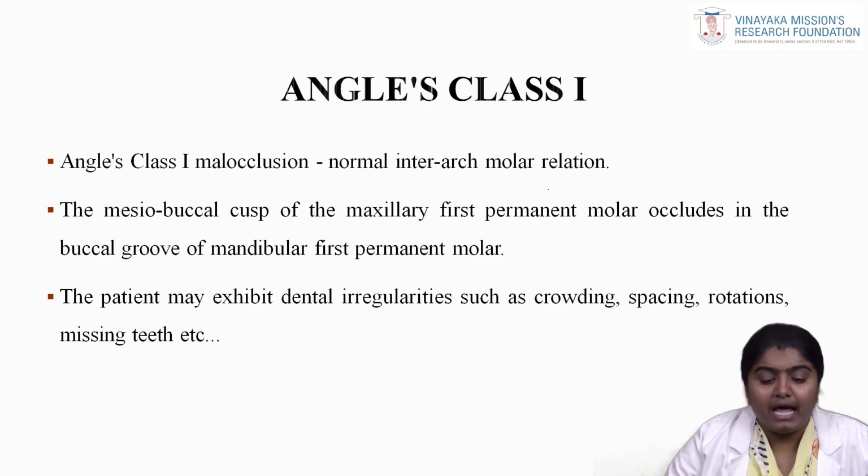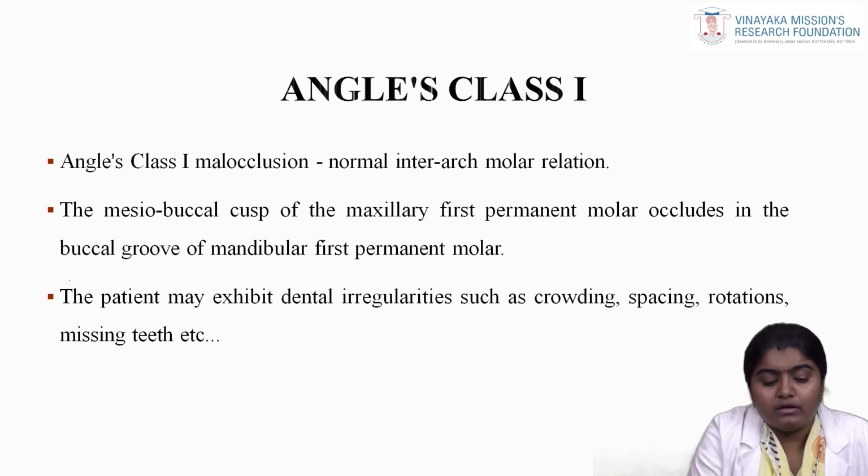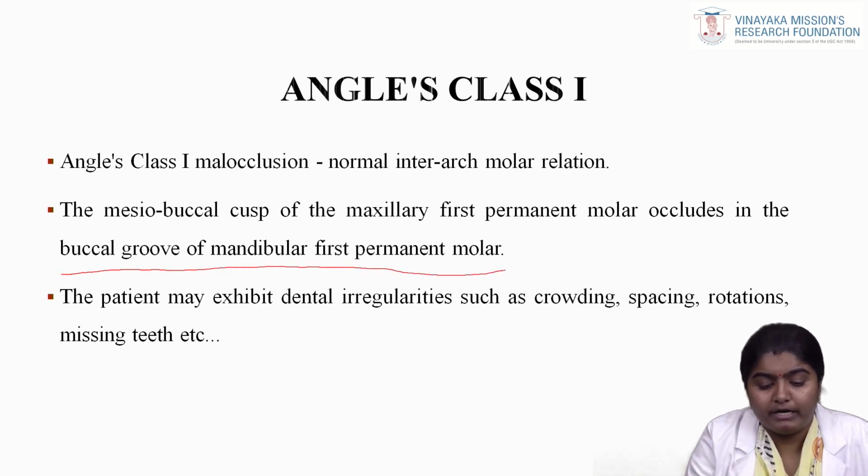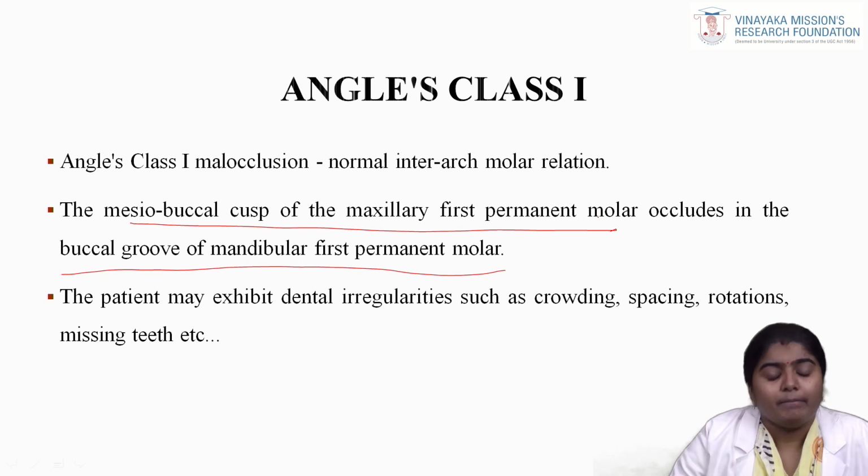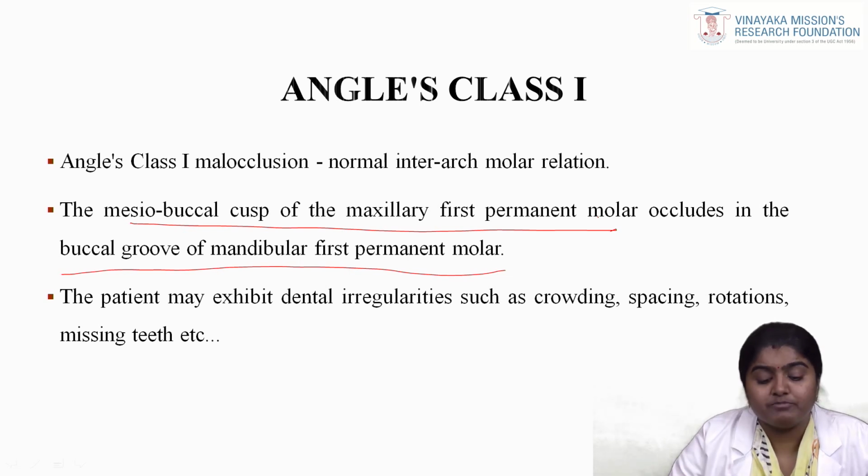First we will be seeing Angle's class 1. When Angle's class 1 comes to your mind, it should be based on the buccal groove of the mandibular first permanent molar, where the mesiobuccal cusp of the maxillary first permanent molar occludes with the buccal groove of the mandibular first permanent molar.